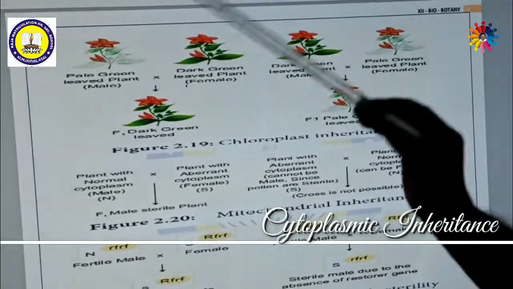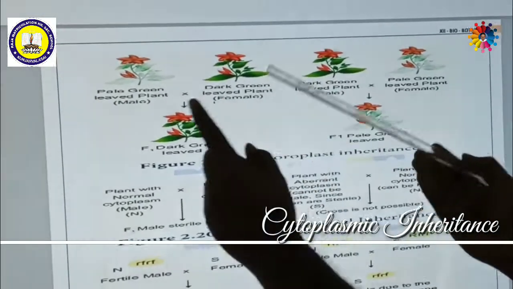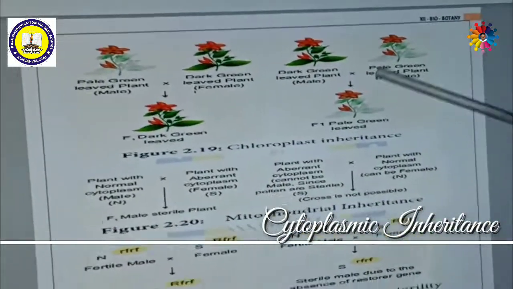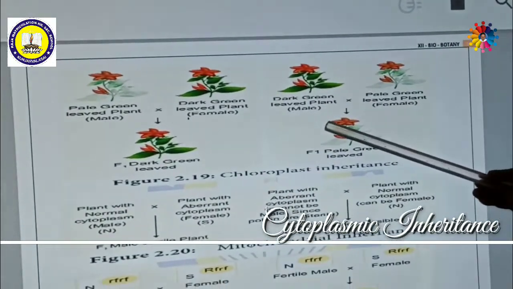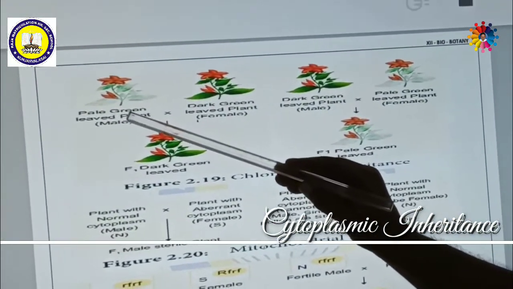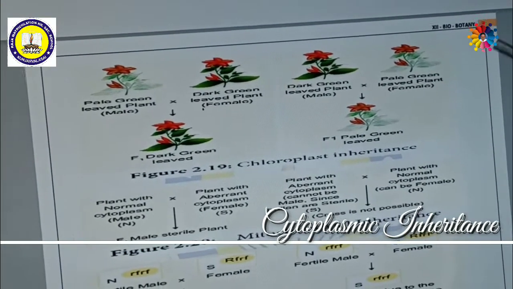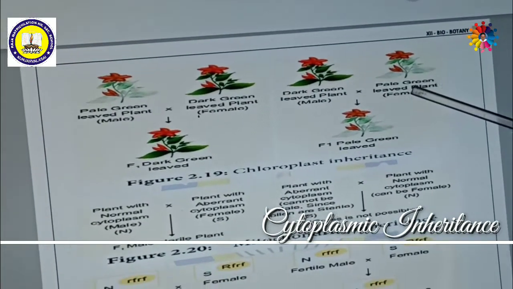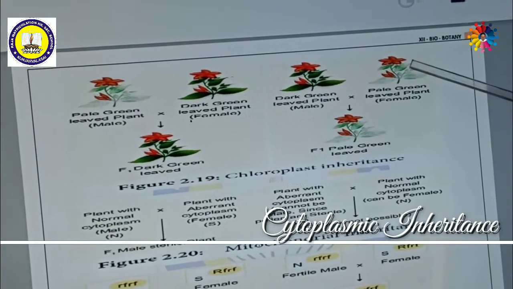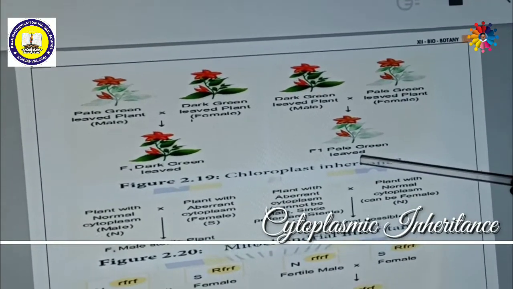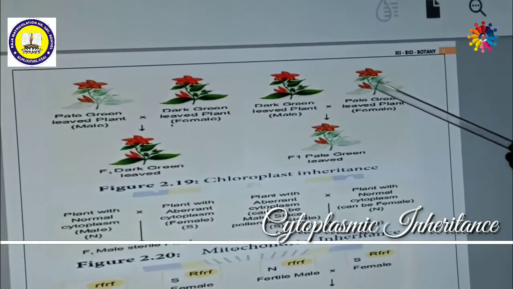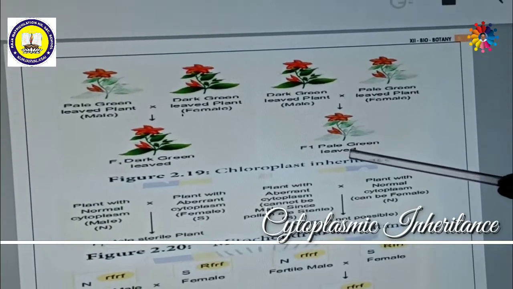But if you see the reciprocal, that means if we exchange the parents, a dark green male plant is crossed with a pale green leaved plant as female. Then in the F1 generation we get pale green leaved plants.